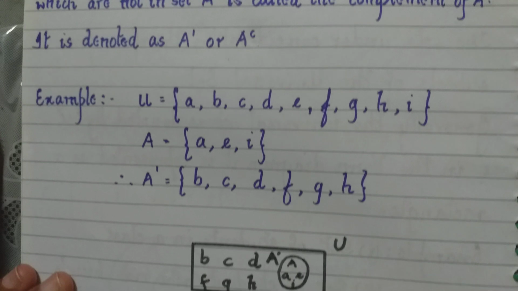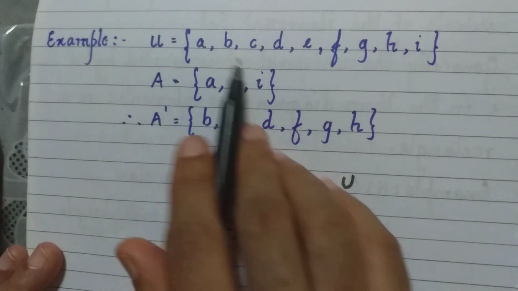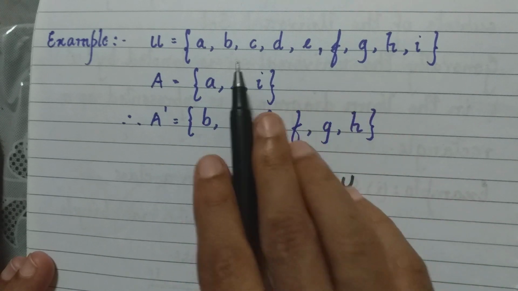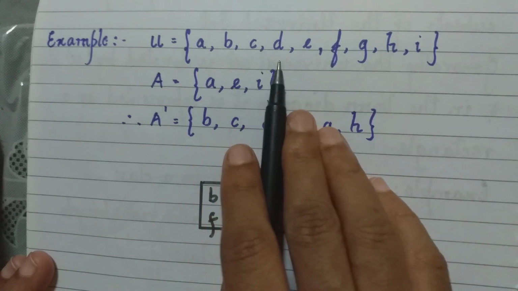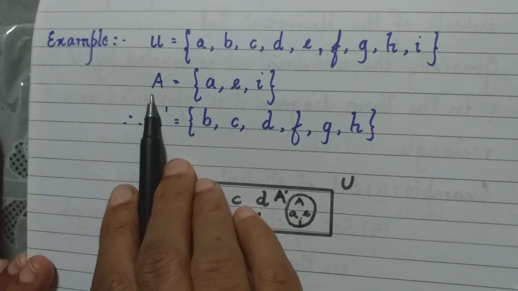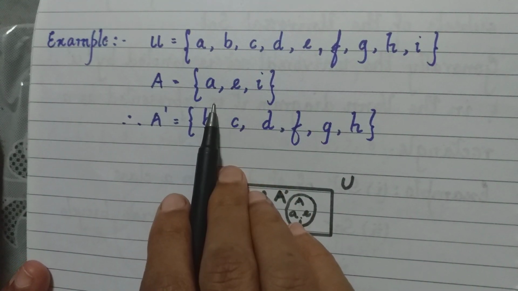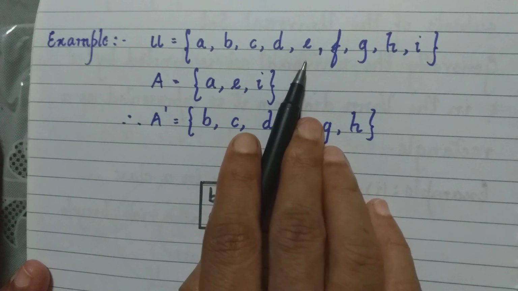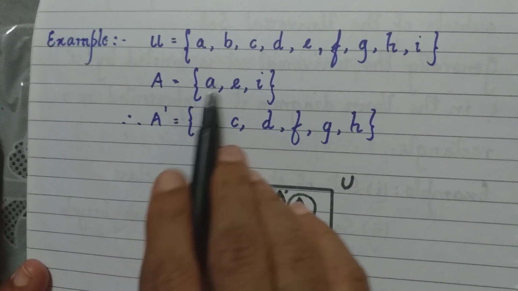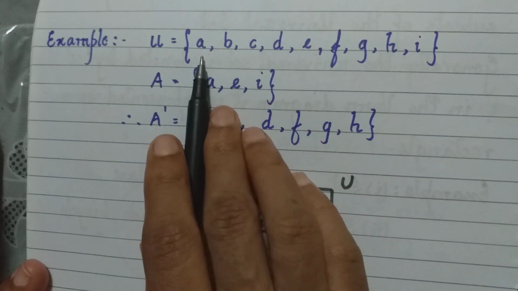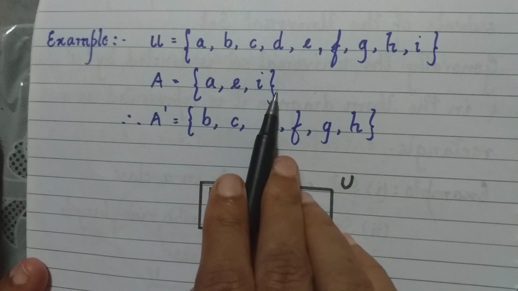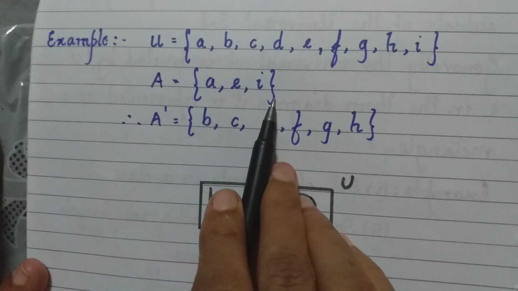Let us take an example here. The universal set contains these alphabets A, B, C, D, E, F, G, H, I. The set A contains the elements A, E and I. So what will be A complement? You have to write all the elements in set U except these elements. Which are these elements?